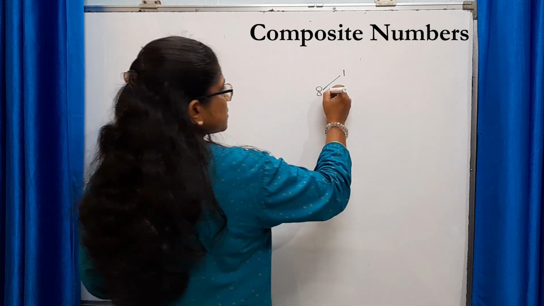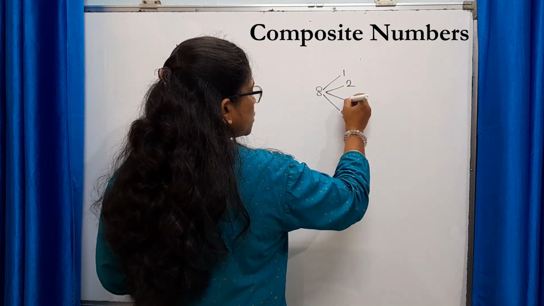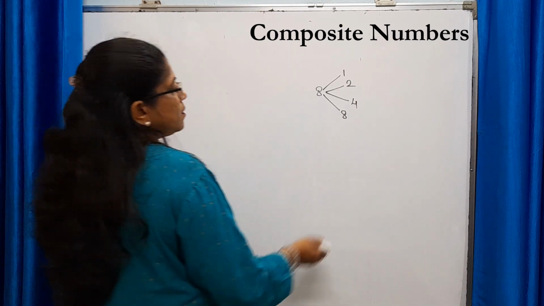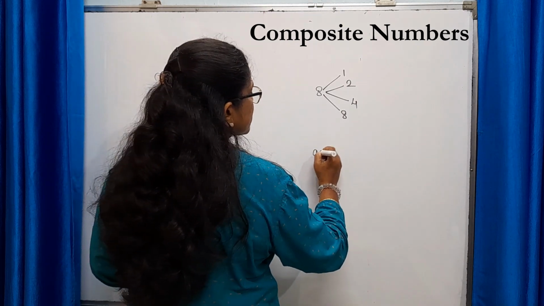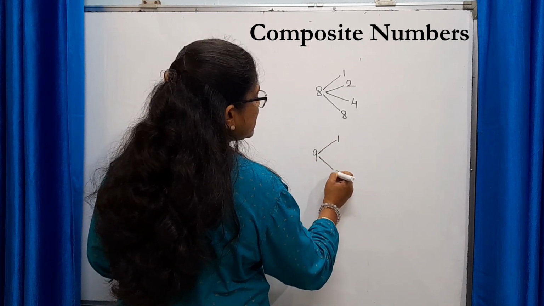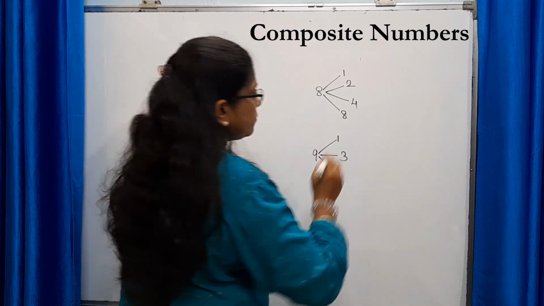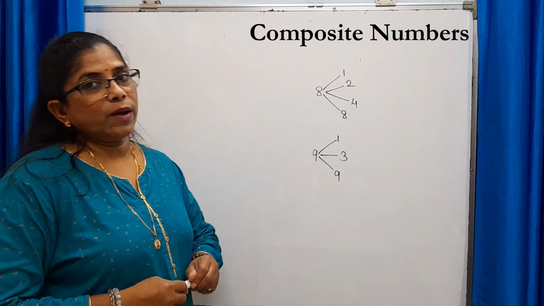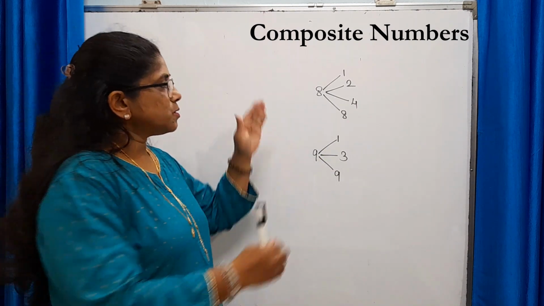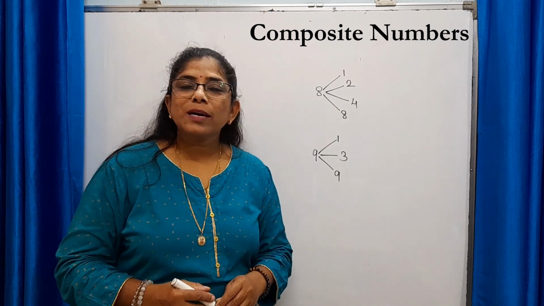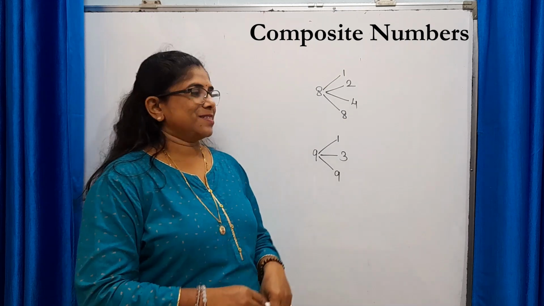Apart from this, 2 and 4 are also the factor of 8. 9, 1 and 9 are factors of 9, and apart from this, 3 is also the factor of 9. So such numbers having more than 2 factors are called as composite numbers.